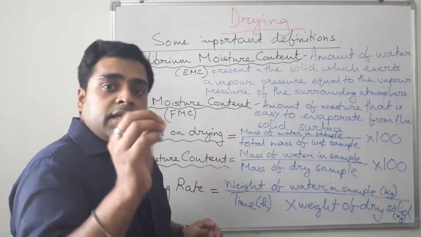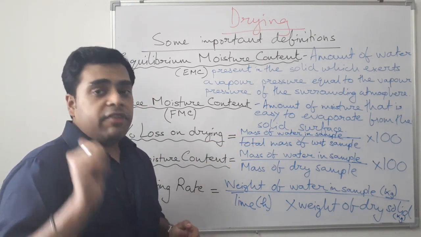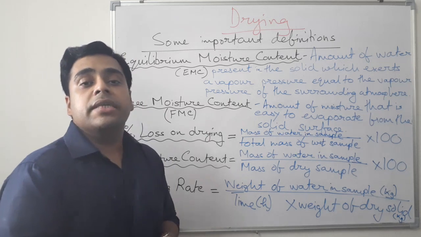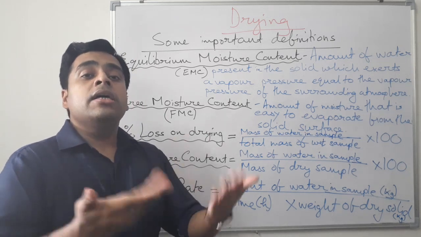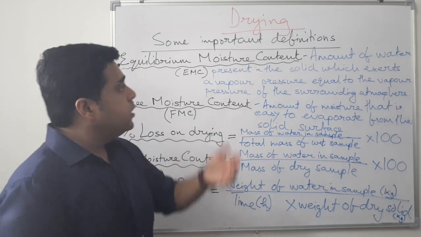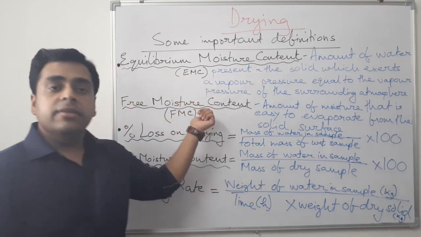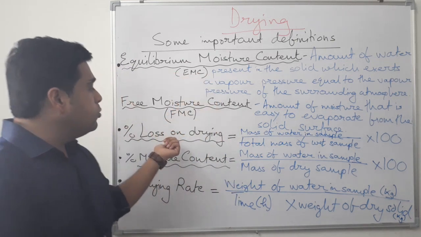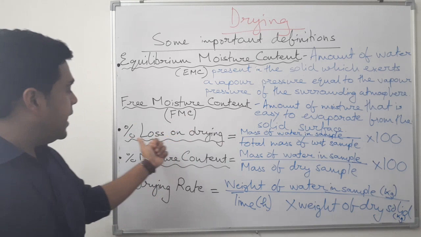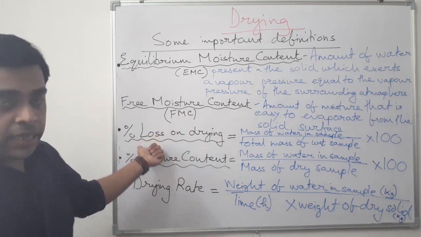So these two definitions are very important as far as the drying experiments are concerned, and all the theories of drying will include the EMC as well as the FMC. Now come to some other definitions, like percentage loss on drying.